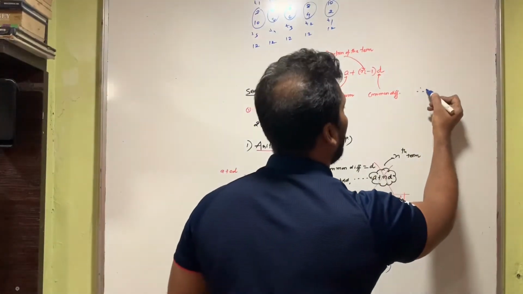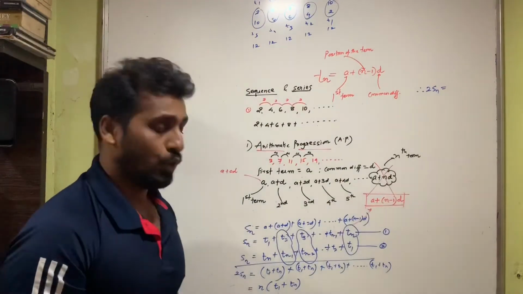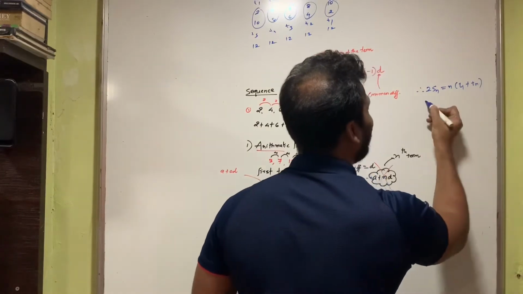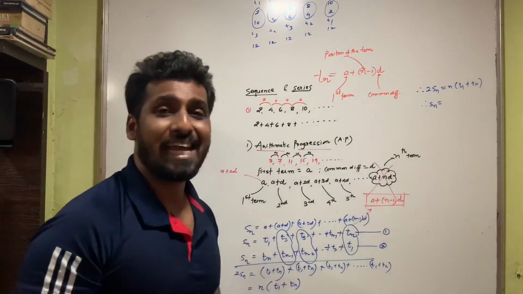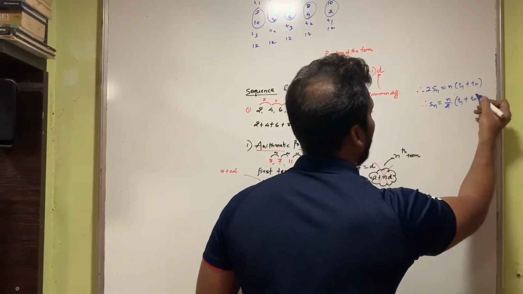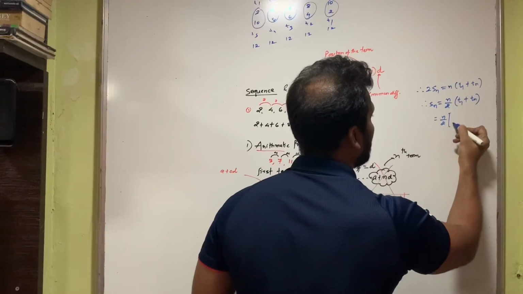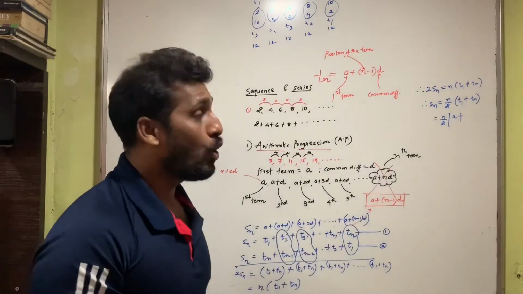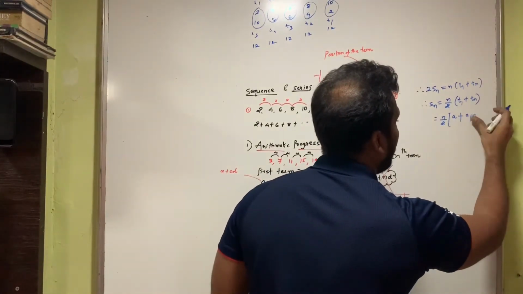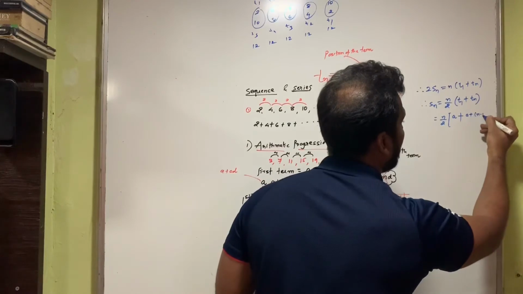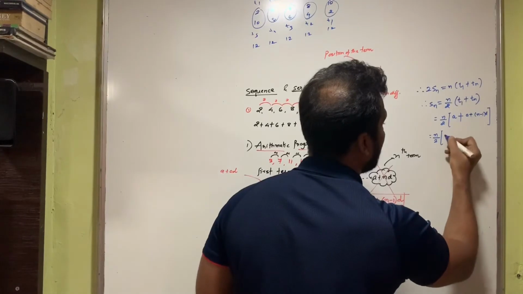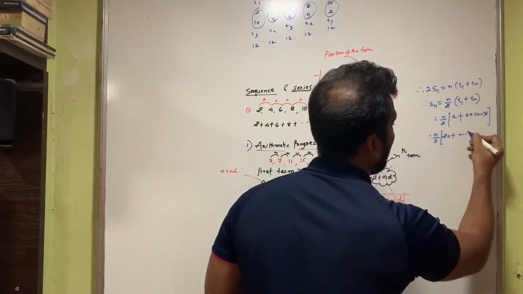So students, did you observe? I've got 2Sn is equal to n into T1 plus Tn. That means from here I can say Sn is going to be n upon 2 times the bracket T1 plus Tn. Now do you remember what was your first term? Your first term was A, and your nth term was A plus n minus 1 d, isn't it? So if you simplify this, n upon 2, A plus A is going to be 2A plus n minus 1 d.